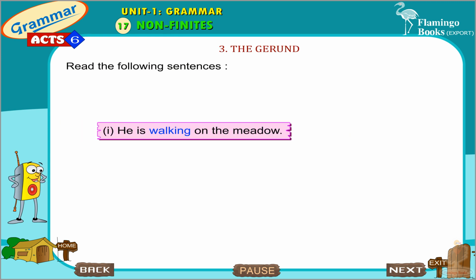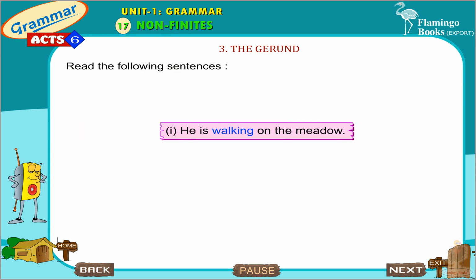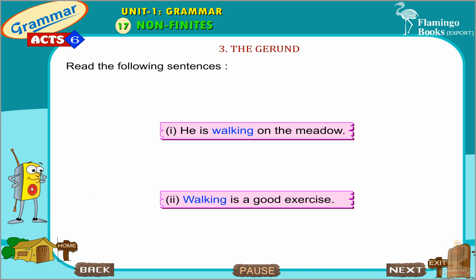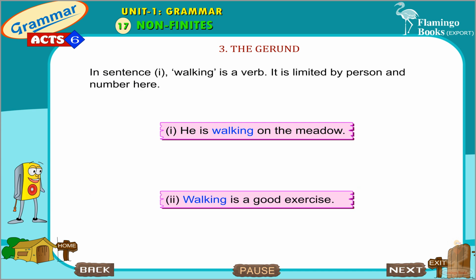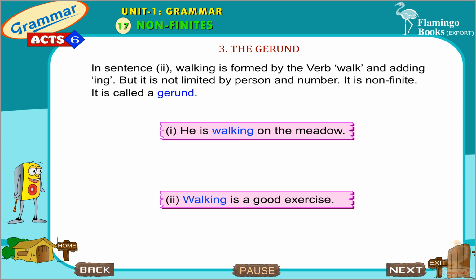The gerund. Read the following sentences. He is walking on the meadow. Walking is a good exercise. In sentence 1, walking is a verb. It is limited by person and number here. In sentence 2, walking is formed from the verb walk by adding ing, but it is not limited by person and number. It is non-finite.